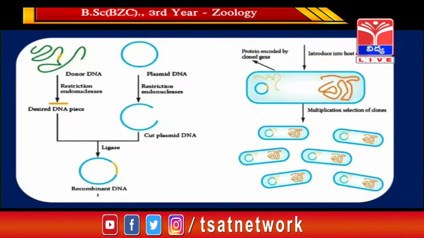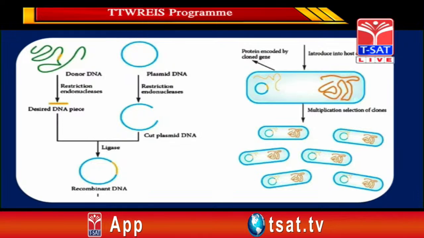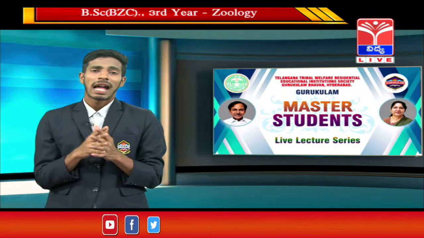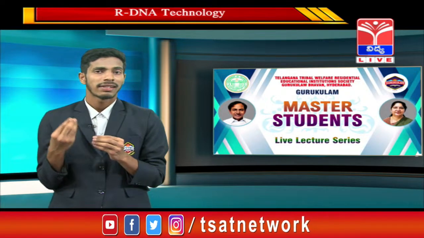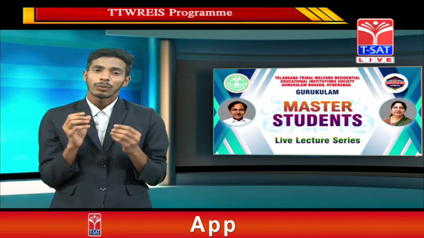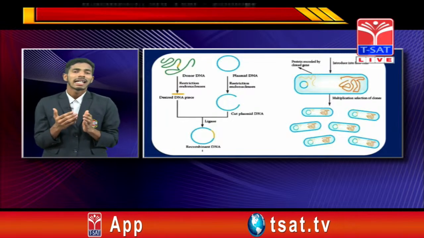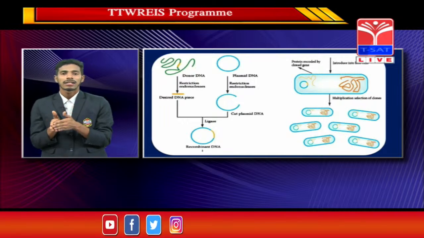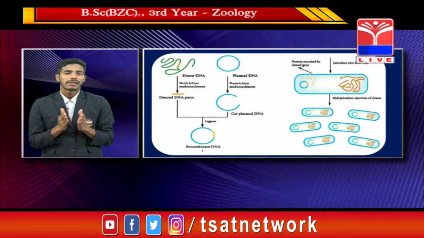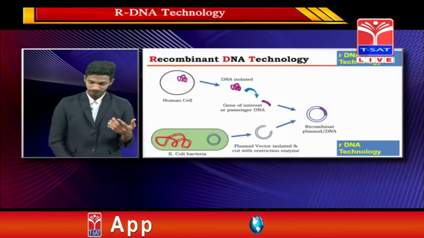So take an overall view. First we have to identify the cell having our desired DNA, and we use restriction endonuclease for the extraction of our desired fragment. We also take the plasmid from the bacteria, and again use the same restriction endonuclease to get sticky ends on both. Now we add DNA ligase to get the recombinant DNA. Now that recombinant DNA is introduced into the bacterial culture to produce a number of copies, and our desired product can be gained by this process of rDNA technology.